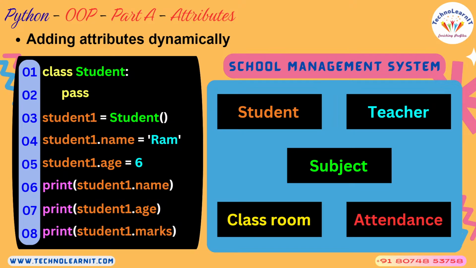And what if you try to access some attribute that is not present? For student one, you have name, which you added dynamically, and age, which you added dynamically. Accessing name and age makes sense. But when you ask for printing the marks of this object, first of all, this object doesn't have an attribute called marks. Hence, this results in an error.